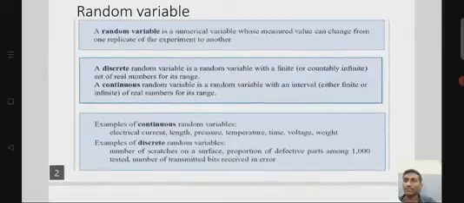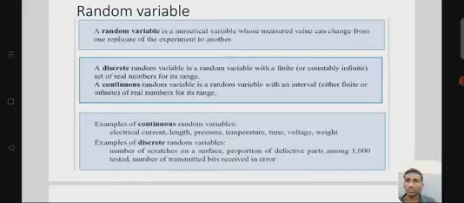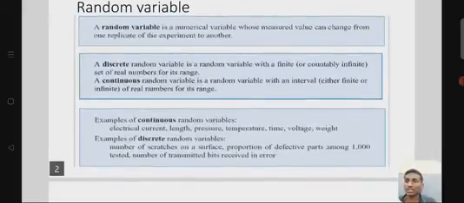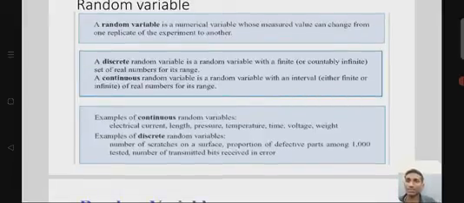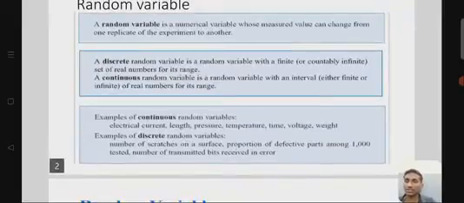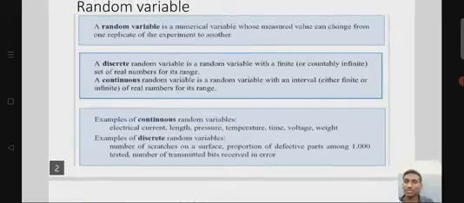a discrete random variable is a random variable with a finite or countably infinite set of real numbers for its range. And a continuous random variable is a random variable with an interval, either finite or infinite, of real numbers for its range. You can see examples of continuous random variables like electric current, length, pressure, temperature, time, voltage and weight.